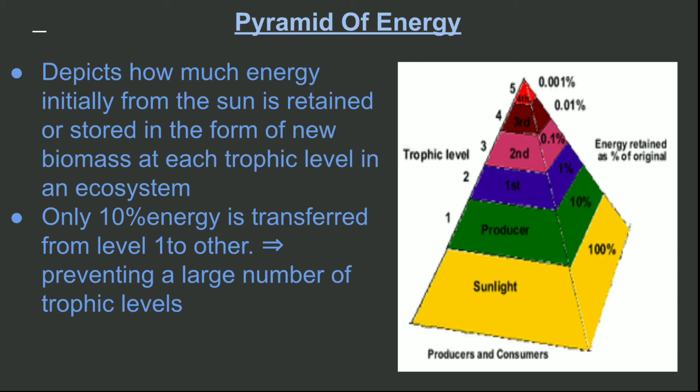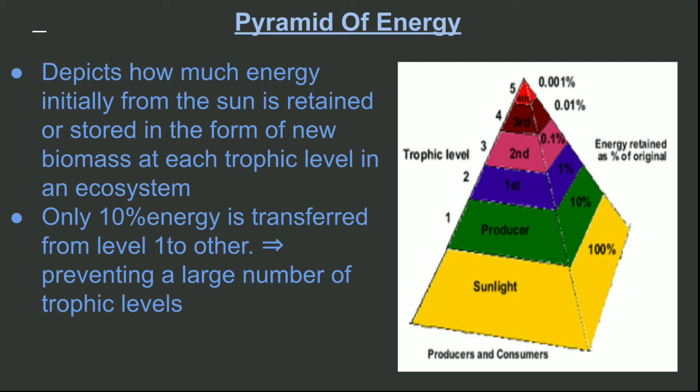Only 10%, I told you, of energy is transferred from one trophic level to the other. In this way, a large number of trophic levels is prevented, an increase in the number of levels is prevented.